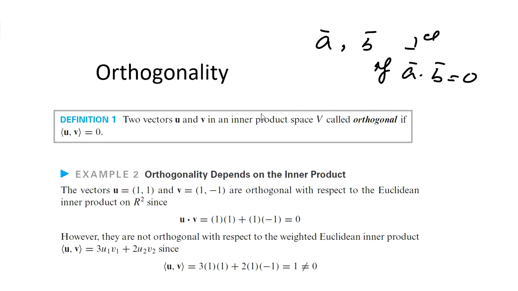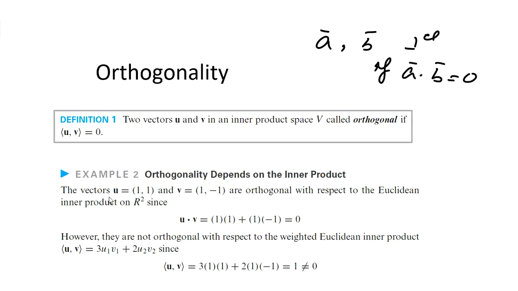Equivalent to that, in the case of an inner product space, the inner product of u and v must be equal to 0. And we can see that orthogonality depends on the inner product. Even if we are considering the same vector space, we can define many inner products on the same vector space, and with respect to some inner product, some vectors may be orthogonal. The same vectors need not be orthogonal with respect to some other inner product.